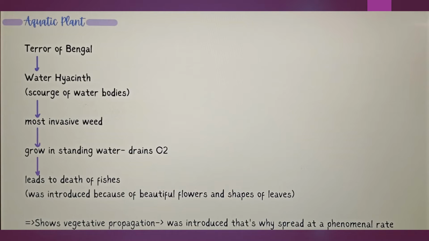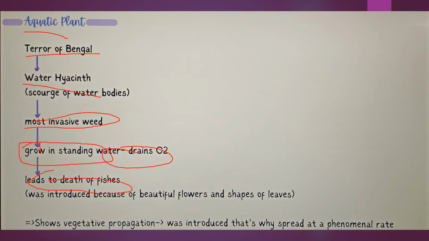Okay, there's an aquatic plant. It is known as the terror of Bengal, and that is water hyacinth. It is a weed which grows in standing water and drains our oxygen, it drains the O2, and because of it, it leads to death of many fishes. And this was introduced because of its beautiful flowers and shapes of leaves. This also shows vegetative propagules, and since it was introduced, it spread at a phenomenal rate.